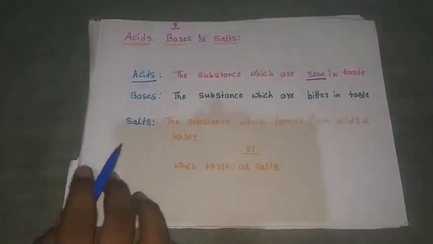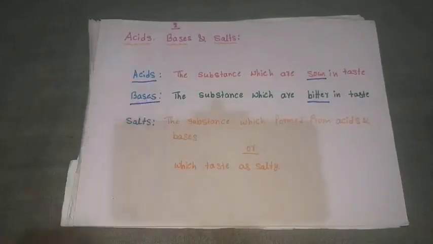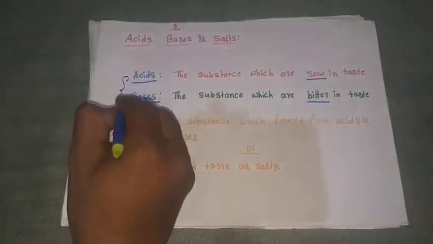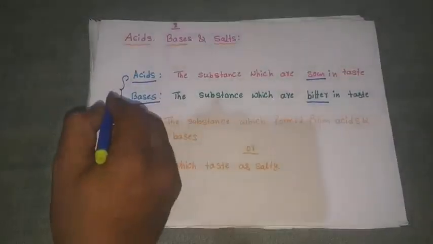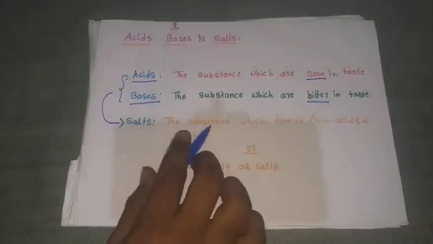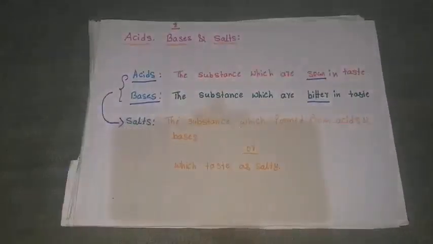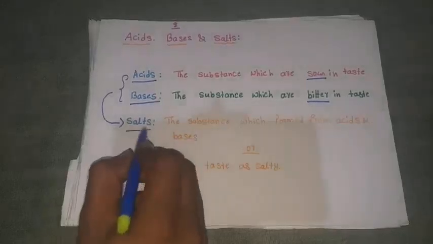Then the substance which is bitter in taste. When you feel a substance is bitter, then that substance is nothing but a base. Then when you add acid and base, a compound is formed, and that compound is nothing but salt. So the definition is: the substance formed from acids and bases we can call a salt, or the substance which tastes salty, like your table salt. Whatever salt you use to prepare food comes under salts only.